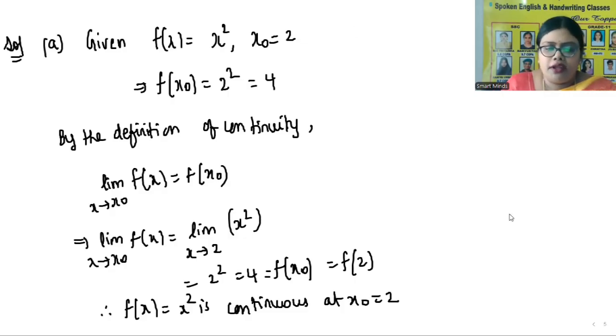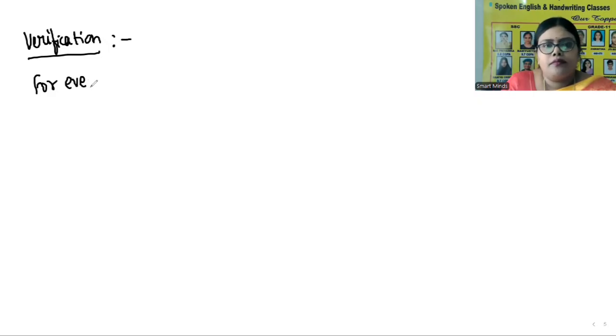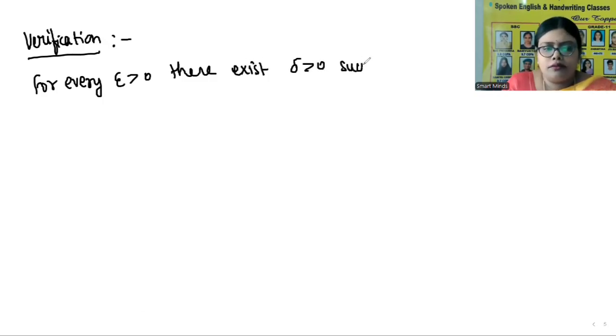Now how to verify this? We need to do the verification for each function. So now let us do the verification for the first one. For every epsilon greater than 0, there exists delta greater than 0 such that mod f of x minus f of x naught is less than epsilon.